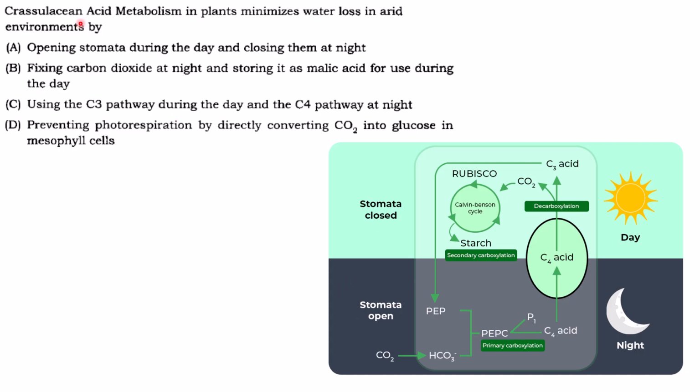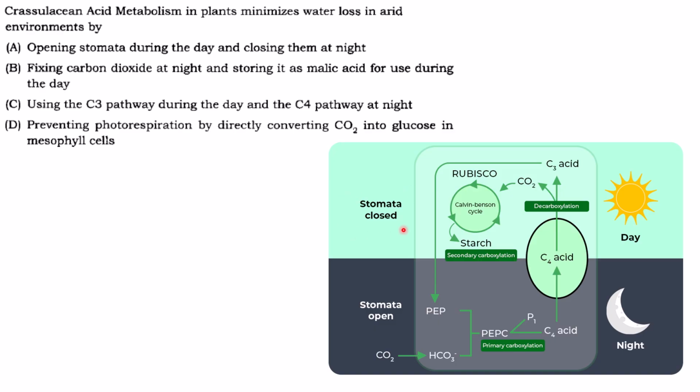So to prevent transpiration, stomata are closed during the day, and at night they are open. So at night, carbon dioxide from the atmosphere will enter the plant. It will be fixed by the PEP carboxylase into malic acid, that is a 4-carbon acid, and this malic acid will be stored in the vacuole till daytime.